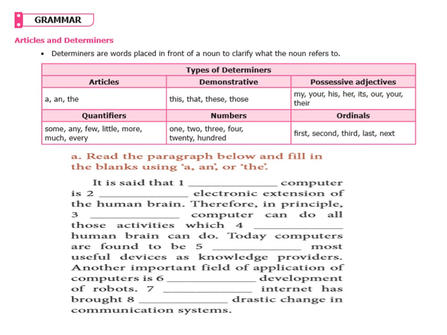Today, computers are found to be dash most useful devices as knowledge providers. Another important field of application of computer is dash development of robots. Dash internet has brought dash drastic change in communication systems. Here what is missing are the articles, namely a, an, or the. We will have to fill the articles in the dashes. All right, come on, let us see.